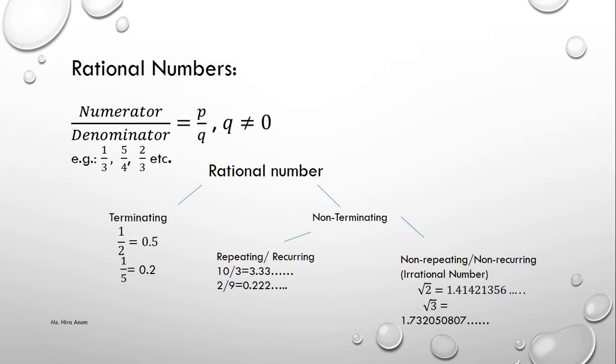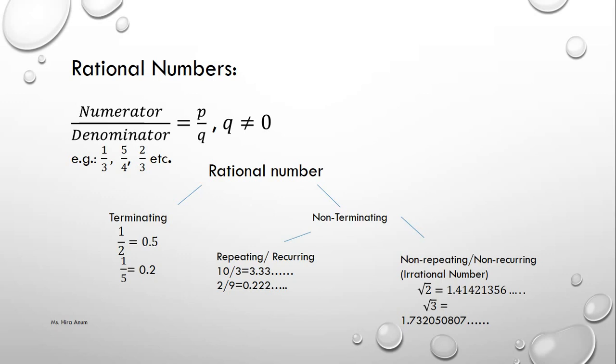1 over 3 is a rational number. 5 over 4 is a rational number. 3 over 2 is a rational number. 2 over 3 is a rational number. 4 over 3 is a rational number. 6 over 3 is a rational number. 3 over 6 is a rational number. But 1 over 0, 2 over 0, 3 over 0 are not rational numbers. Our denominator never becomes 0 in rational numbers.